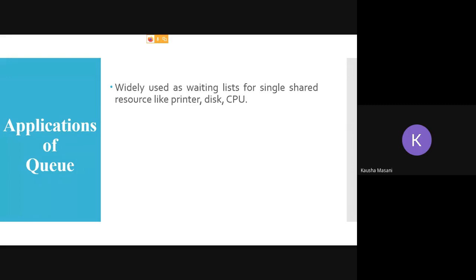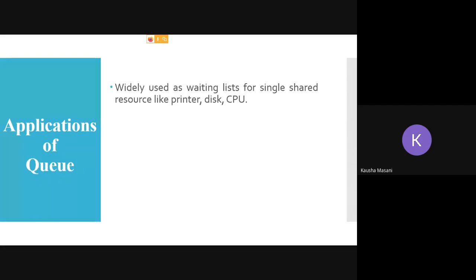It is doing an NQ operation for each document given the print command, and one by one, according to the order of their arrival in the print queue, it is going to print. Similarly for disk scheduling and CPU, the processes done by your disk scheduling algorithms and your CPUs.